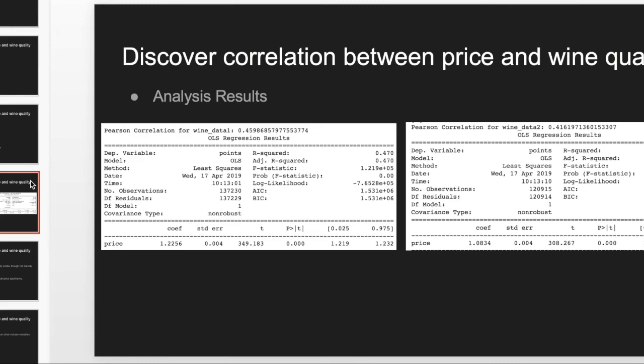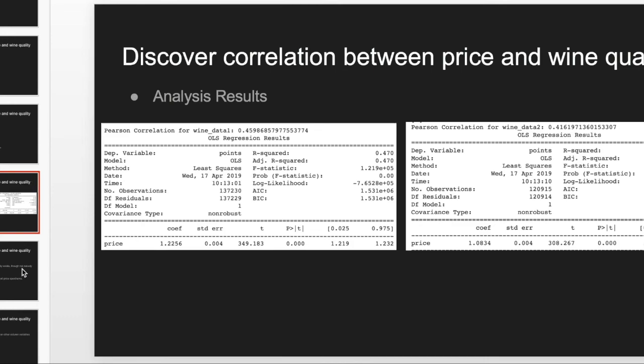About our analysis results, we can see from the slides that the Pearson correlation for the two variables is around 0.4, and the coefficient of the regression equation is around 1.